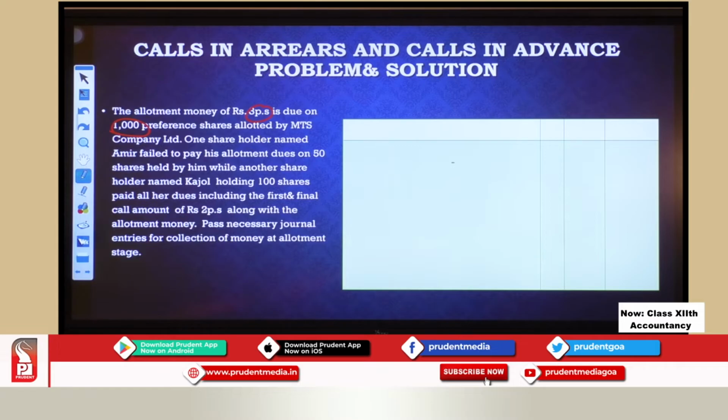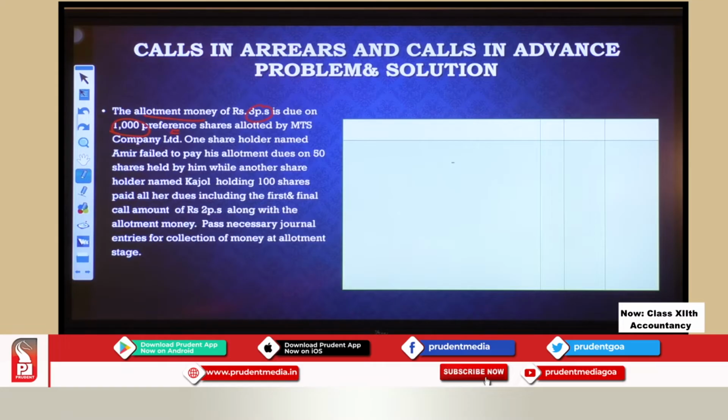Okay, now see over here 3 per share. What is the money? Allotment money. On 3 per share on 1000 preference shares. Very important. The name of the shares is preference shares.